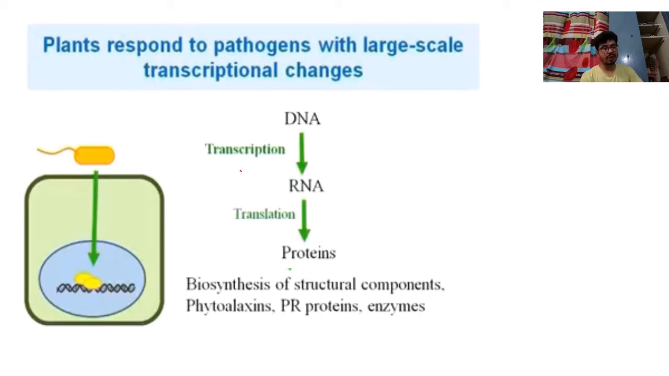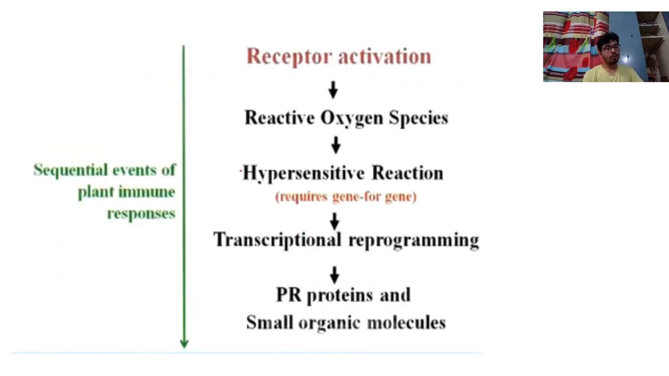So that phytoalexin, PR protein or enzyme, everything will be produced through that central dogma of biology. And majorly all these plant-pathogen interactions are transcriptionally regulated rather than otherwise. So receptor activation: the receptor will activate. After activation of the receptor, reactive oxygen species are developed, and this leads to hypersensitive response. Hypersensitive response requires gene for gene.